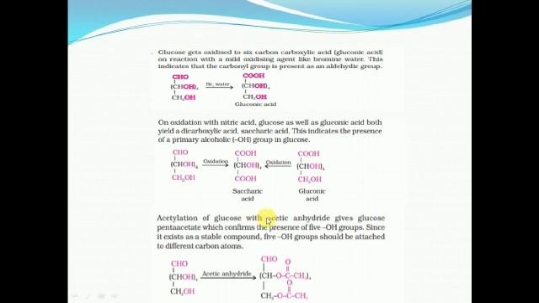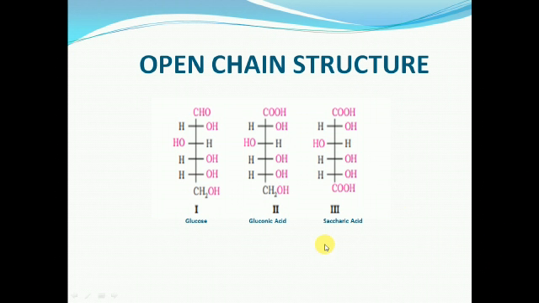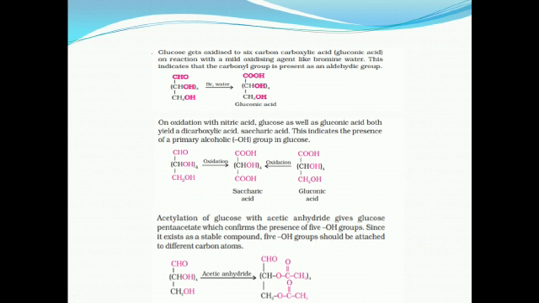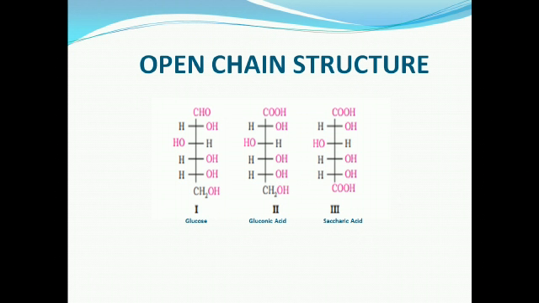Acetylation of glucose with acetic anhydride gives glucose pentaacetate. It confirms that there are 5 OH groups present here. So this reaction shows that there are 5 OH groups present in glucose.